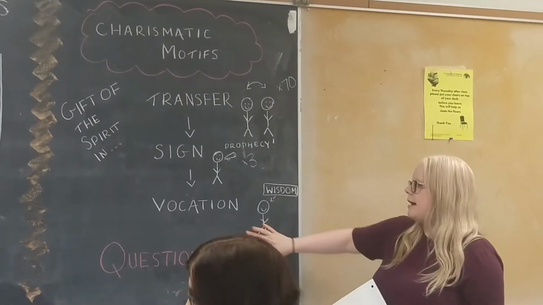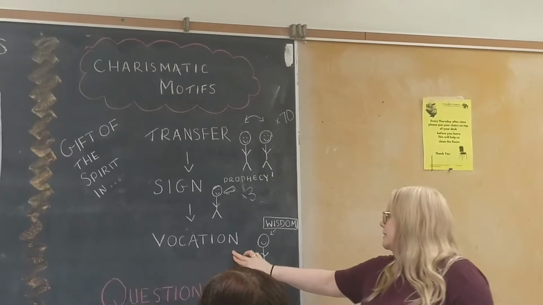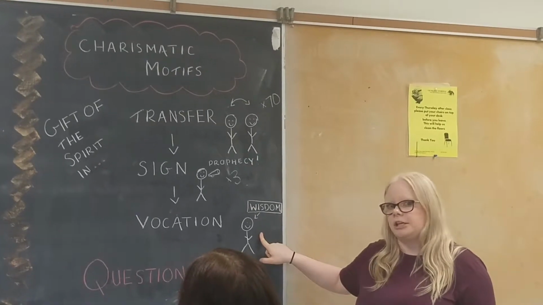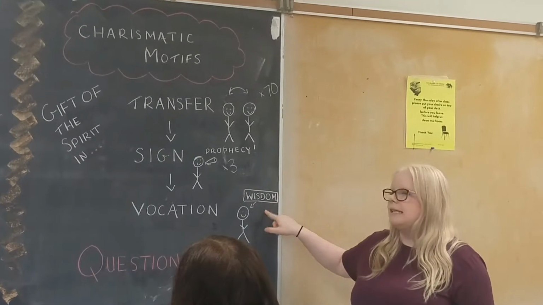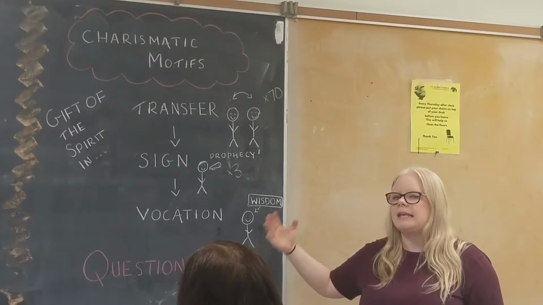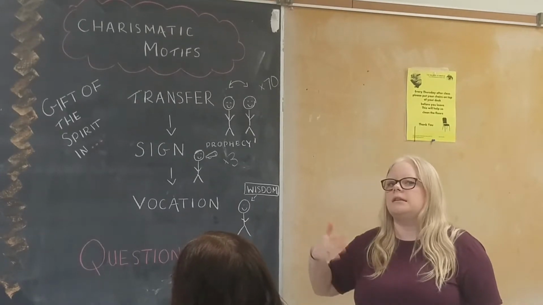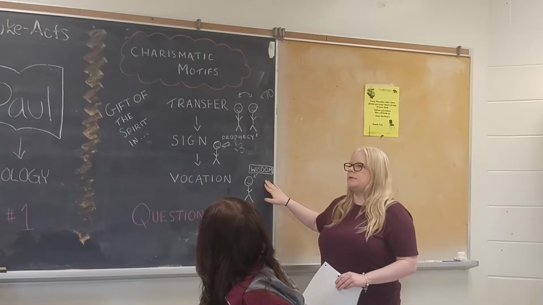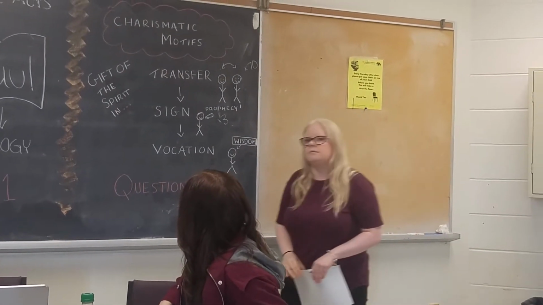And the third Old Testament example of vocation is between Joshua and Moses. So Joshua is Moses' successor, and so when he comes into leadership, the gift of wisdom is given to him so that he can fulfill his call to lead the Israelite people into the promised land. And so that gift is bestowed to him. That specific skill is given to him so that he can fulfill his call.